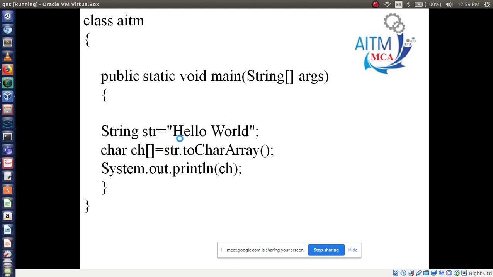String str will print all the characters, and this will also print character-wise. HELLOWORLD, like this it will print. It's very easy to remember and write. Compared to what we have discussed, this method is very easy. You only have to use str.toCharArray. It will store it in the ch variable, I mean the array named ch, then it will print ch.